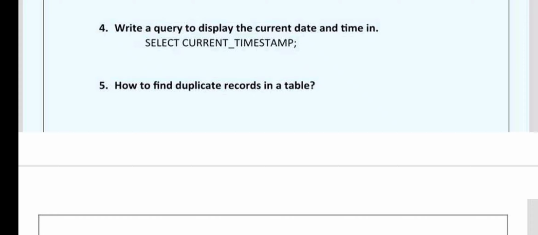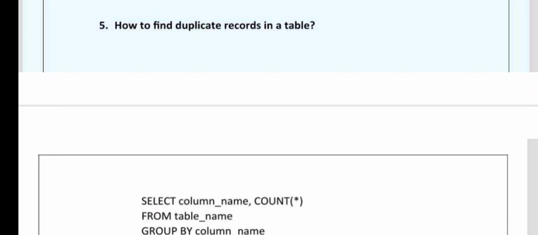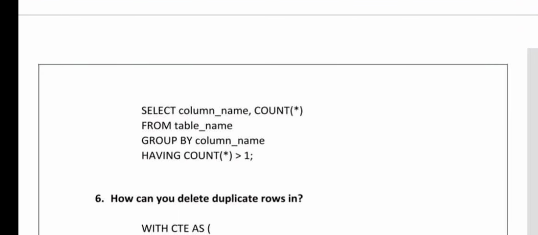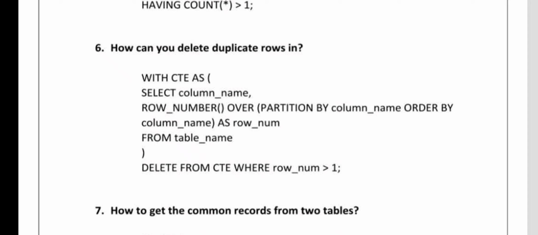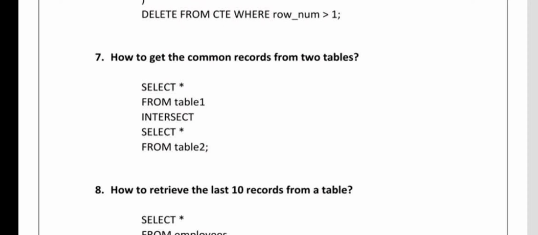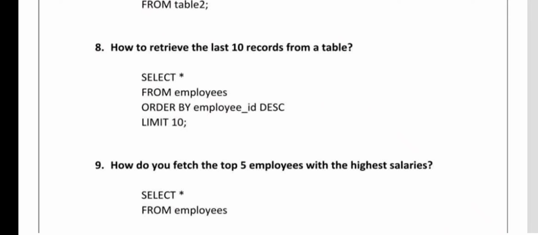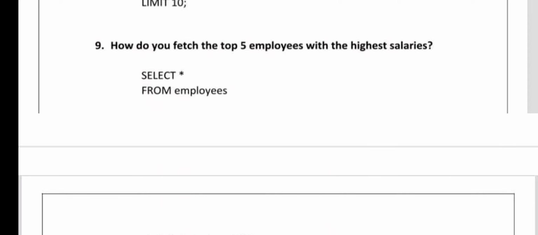Write a query to display the current date and time. How to find duplicate records in a table. How can you delete the duplicate rows? How to get common records from two tables. How to retrieve the last 10 records from a table. How do you fetch the top 5 employees with highest salary?